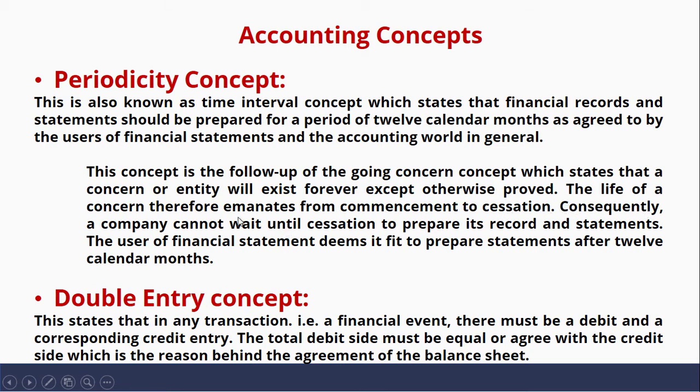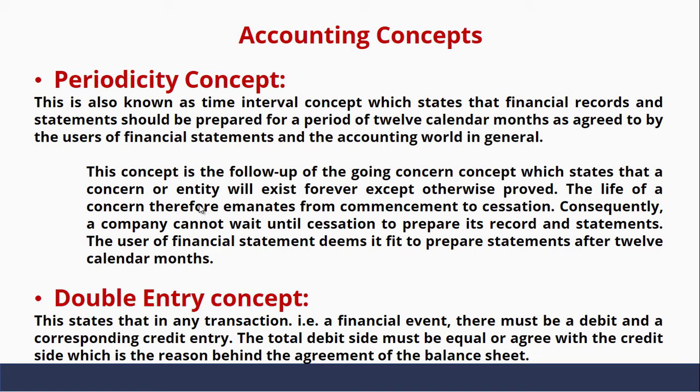The life of a concern or entity therefore emanates from commencement to cessation. Consequently, a company cannot wait until cessation to prepare its records and statements. The users of financial statements deem it fit to prepare statements after 12 calendar months. Periodicity concept states that for the period of 365 days, 52 weeks, which is the same as 12 months, a business organization must be able to determine the results of operation of the business, whether the business has made profit or whether the business has made loss.